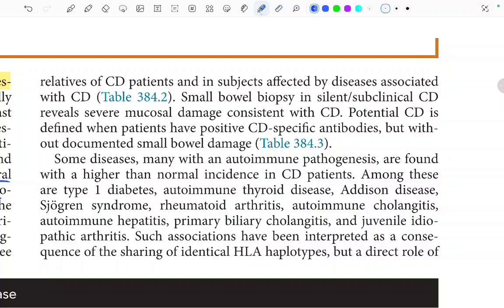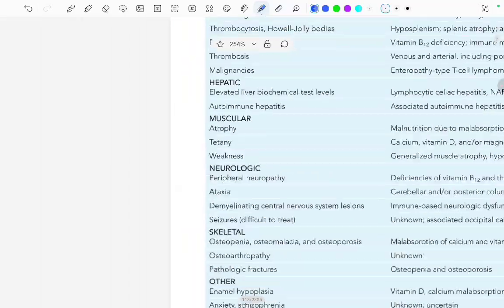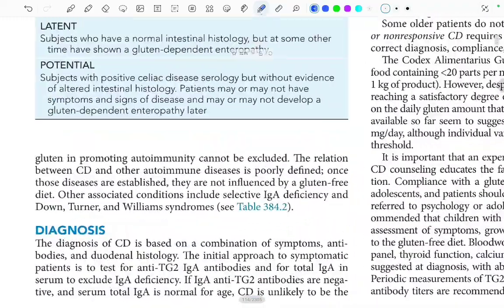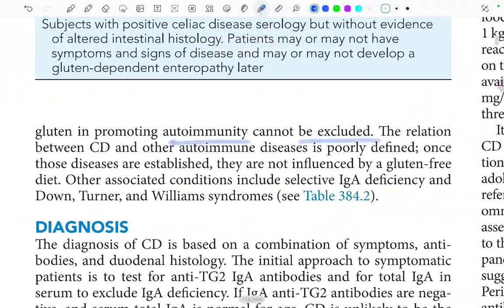So these are all the autoimmune diseases which are associated with celiac disease. Such associations have been interpreted as the consequence of sharing identical HLA haplotypes, but a direct role of gluten in promoting the autoimmunity cannot be excluded. There is a very big role of gluten. The relation between celiac disease and the other autoimmune diseases is poorly defined. Once those diseases are established, they are not influenced by the gluten-free diet. Other associated conditions include severe selective IgA deficiency, Down, Turner, and Williams syndrome.